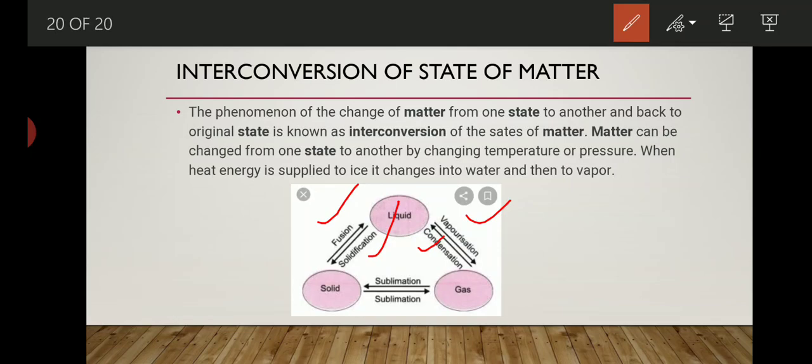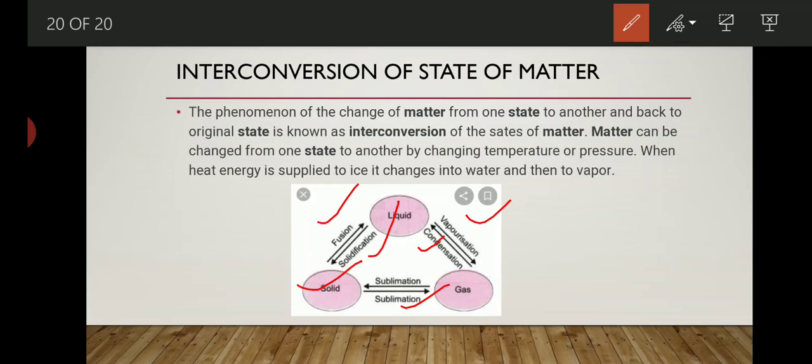Similarly, whenever any gas gets converted into solid, that is known as sublimation, and when solid gets converted into gas, that is also known as sublimation. When gas gets converted into solid, we also call it deposition, but we commonly use the sublimation process for both conversions, when solid gets converted into gas or gas gets converted into solid. The process is known as sublimation.